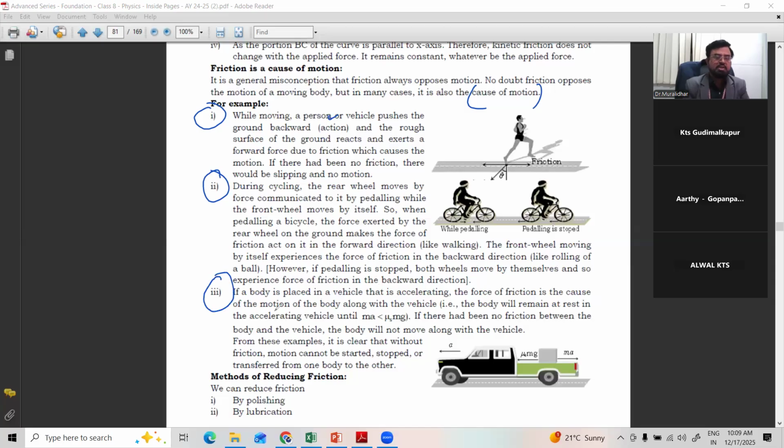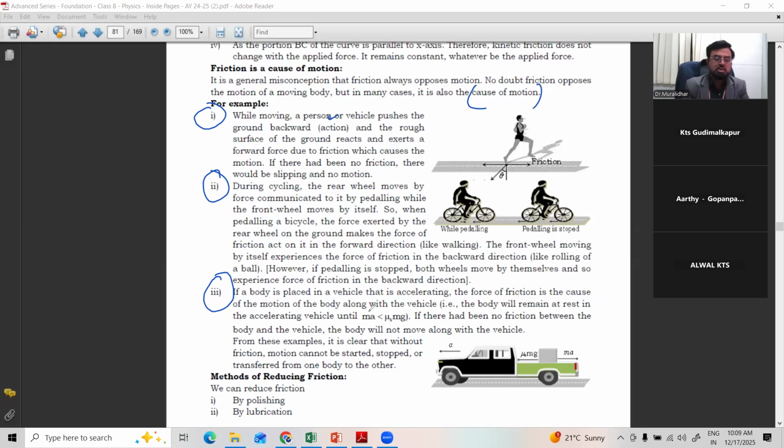One more example is this. If a body is placed in a vehicle that is accelerating, the force of friction is the cause of motion of the body along with the vehicle. So along with the vehicle, any body, suppose any suitcase or any bag, will remain at rest in the accelerating vehicle until the force is more than the frictional force.